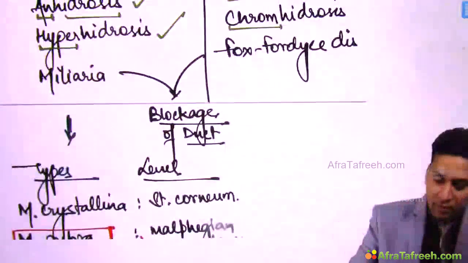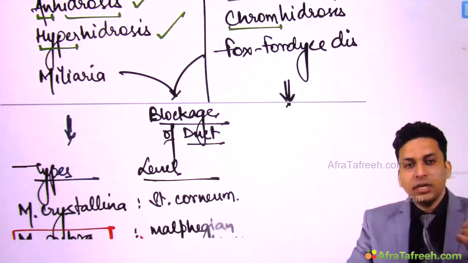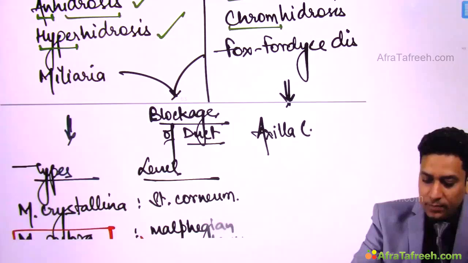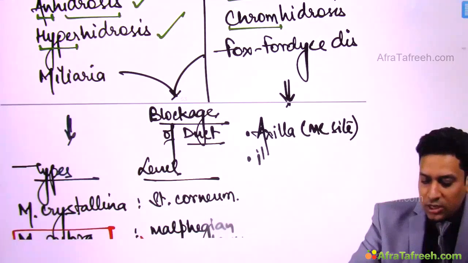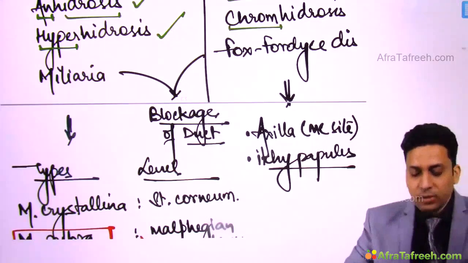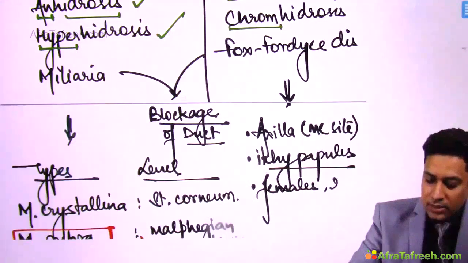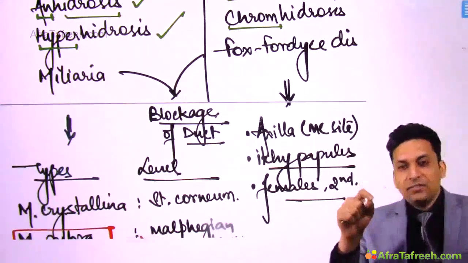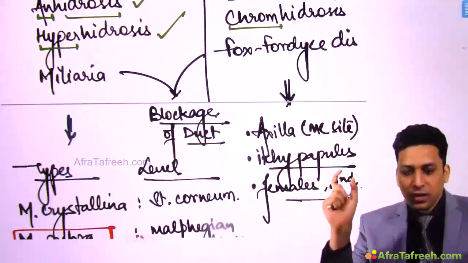Okay. While Fox-Fordyce disease is due to blockage in the duct of apocrine sweat glands, and apocrine sweat glands are commonly present over axilla. So axilla is the most common site here. Over axilla, itchy papules develop. So due to blockage, these itchy papules develop, and this condition is common in females in their second decade. So these are the points to remember about Fox-Fordyce disease. Over the axilla of these females in their second decade, they might develop these itchy papules. This is the presentation of Fox-Fordyce disease.